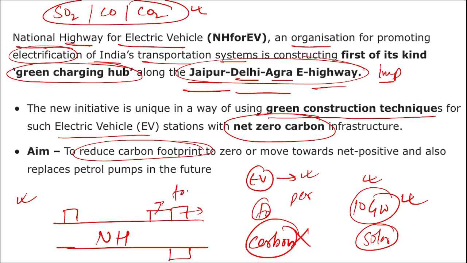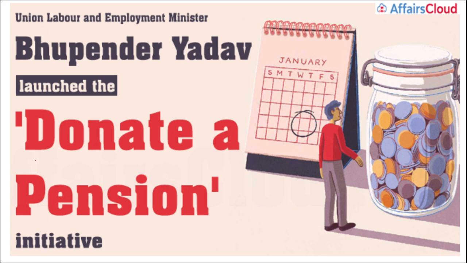All right, so coming back, where is India's first of its kind green charging hub being built? It is along the Jaipur Delhi Agra Electric Highway, and which organization is building it? It is National Highway for Electric Vehicles. Next we'll be talking about a scheme, the Donate a Pension Scheme.